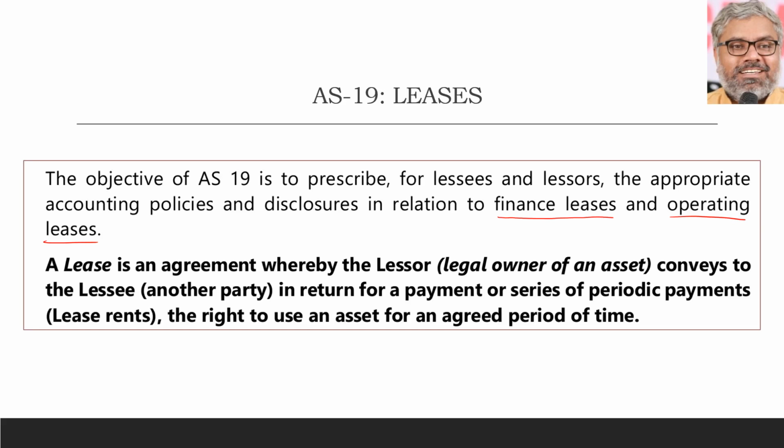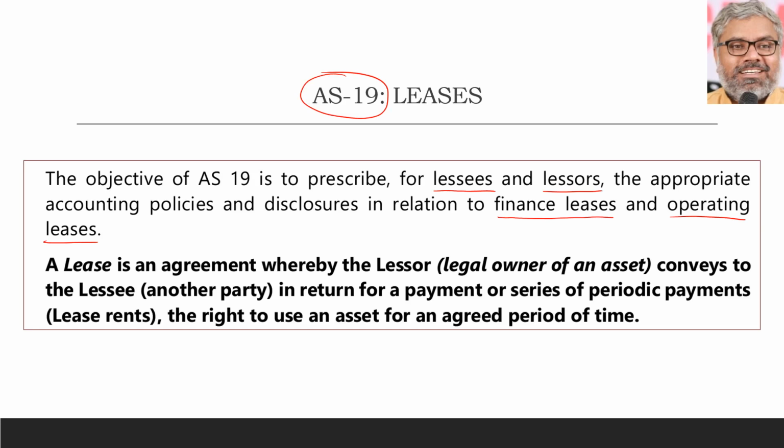What is the meaning of each of them? We will discuss this as part of AS 19. And not only that, for both types of leases, we will discuss the accounting treatment in the books of lessors and lessees also. Naturally, the lessor is the one who is the legal owner of the asset, who conveys to the other party, the lessee, the right to use an asset for an agreed period of time. That's the basic definition of lease.